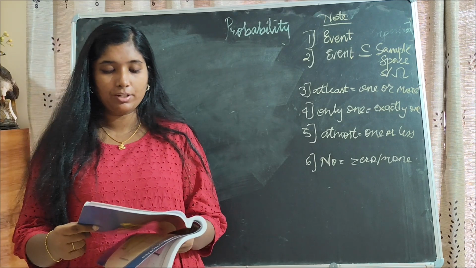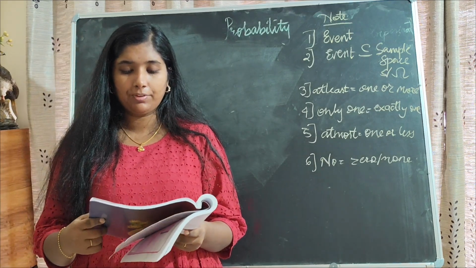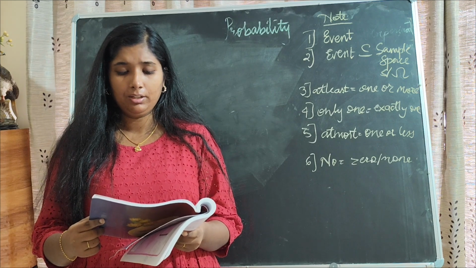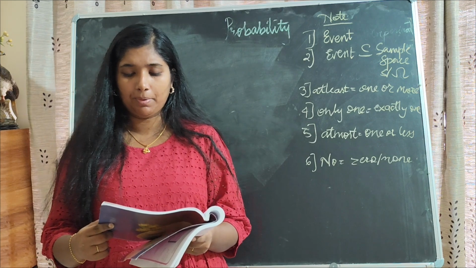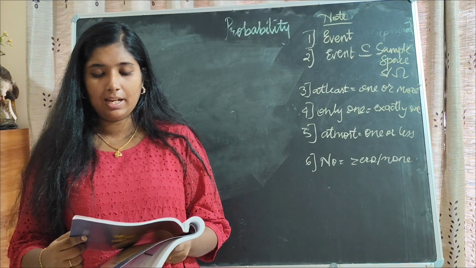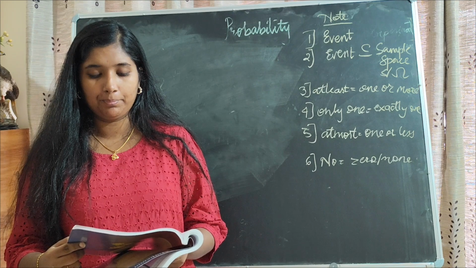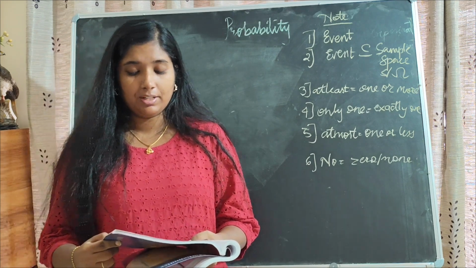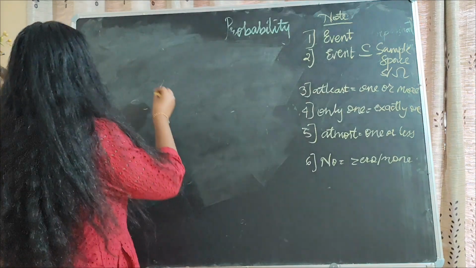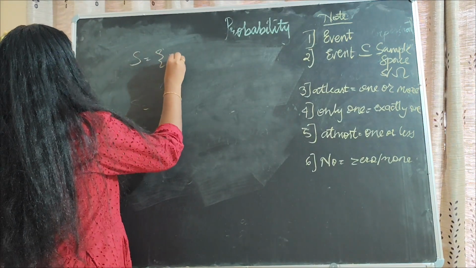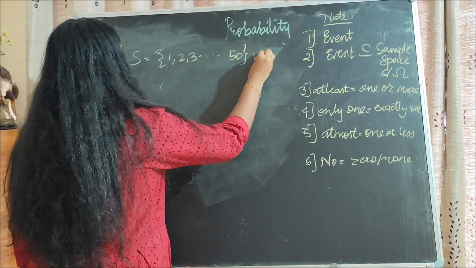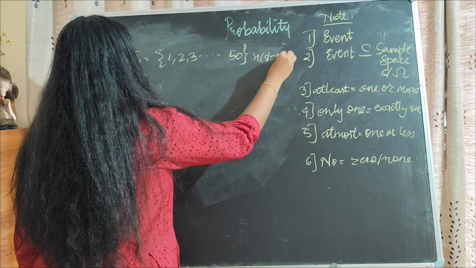Now, the second question is: a bag contains 50 cards. Each card bears only one number from 1 to 50. One card is drawn at random from the bag. Write the sample space. Also write the events A and B and find the number of sample points in them. So first, what is given is the sample space of 1 to 50. So we need to write that down. Sample space S is 1, 2, 3 up to 50, and the number of sample points is 50.